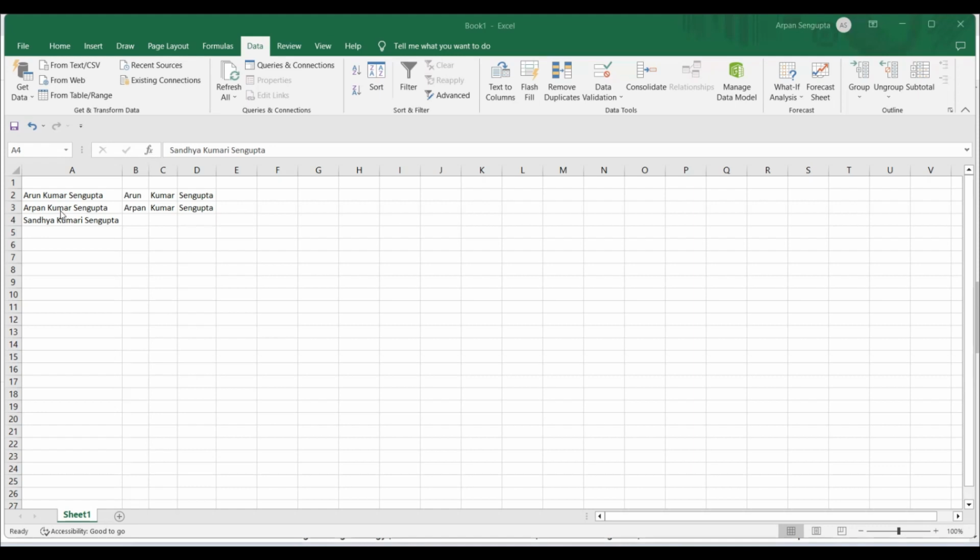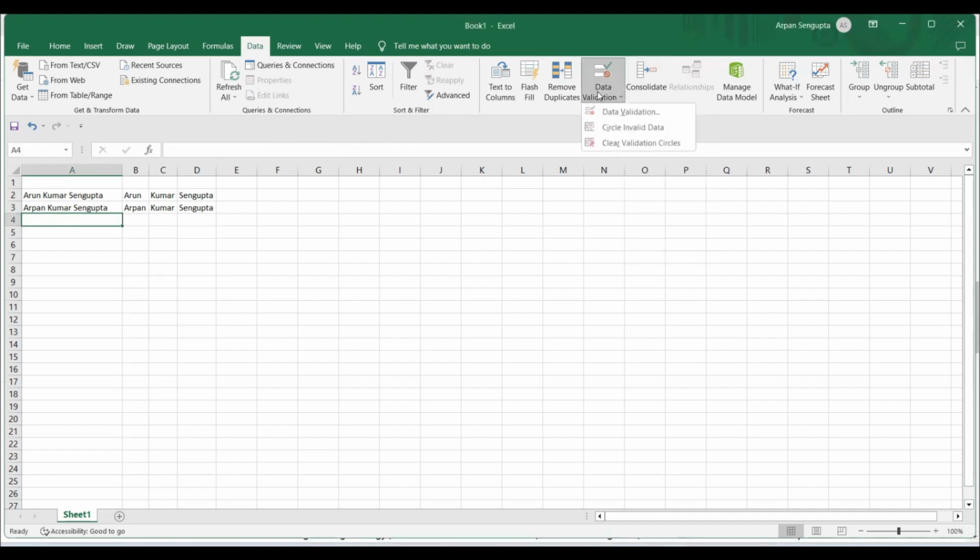Like this is the name. This is my name. There are three names. Usually that's the naming convention in India. Now you have to split this into three names, first name, middle name, and surname, and you have to use a formula. Even when I say that you have to use a formula, there are many people who do this.